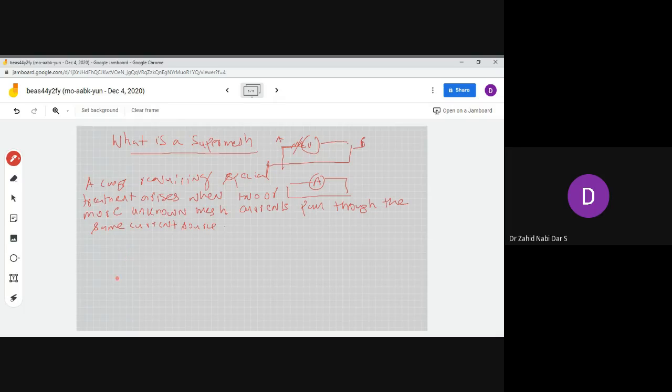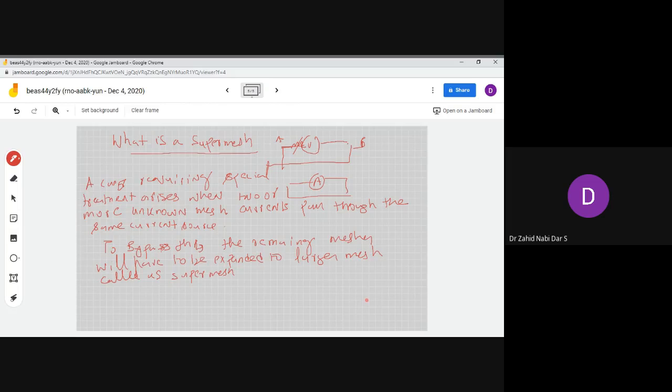The remaining meshes that are connected with this current source will have to be expanded to a larger mesh called a super mesh.